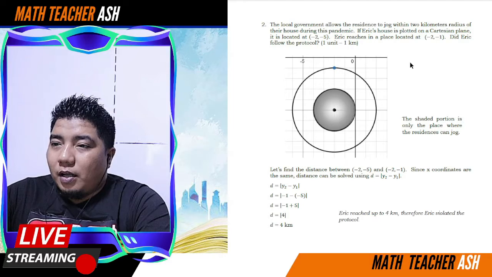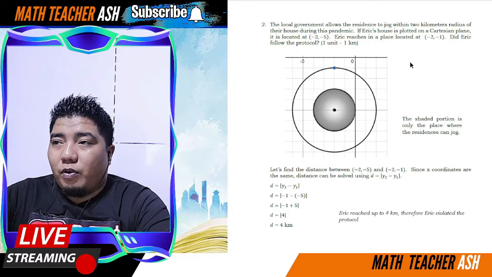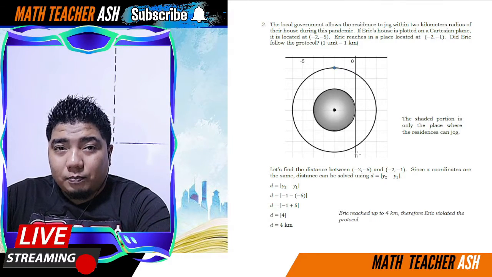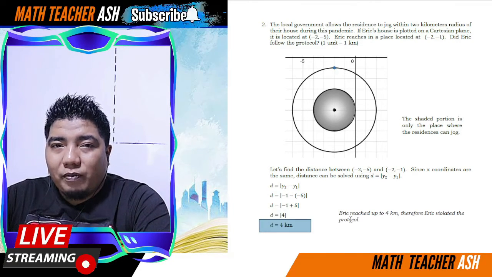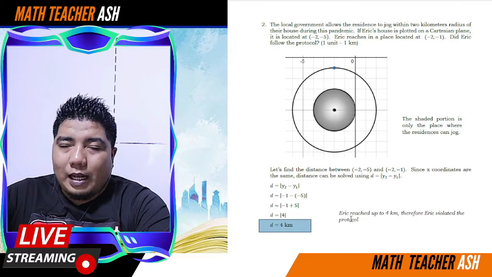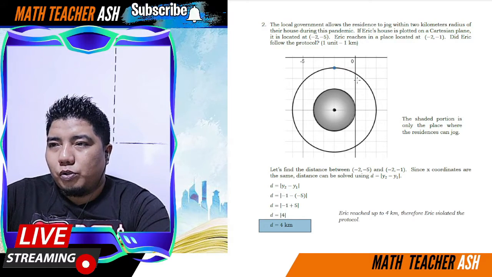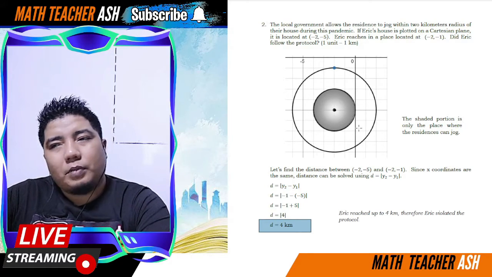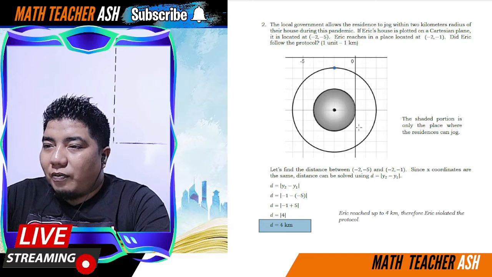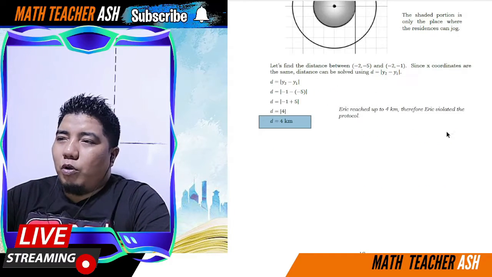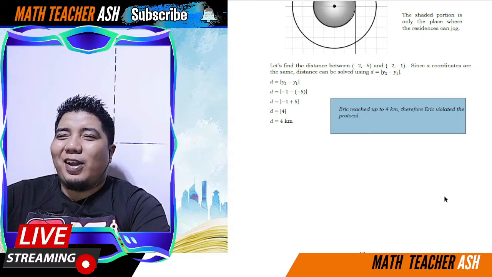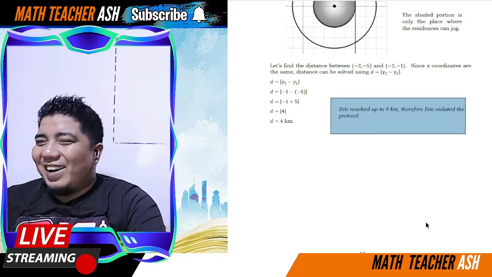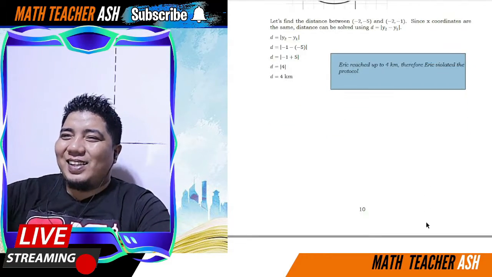Therefore, that will be the distance, right? So, +4, my dear math learners, is more than 2 kilometers from the radius. Okay? So, therefore, hindi siya nag-follow ng protocol. O, yun, violated nga daw si Eric. Okay, bakit nga ba, Eric? Alright. So, let us continue, my dear math learners.